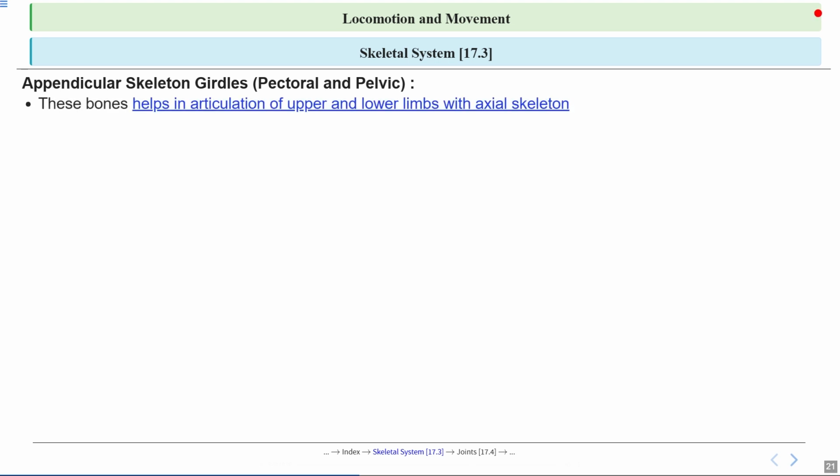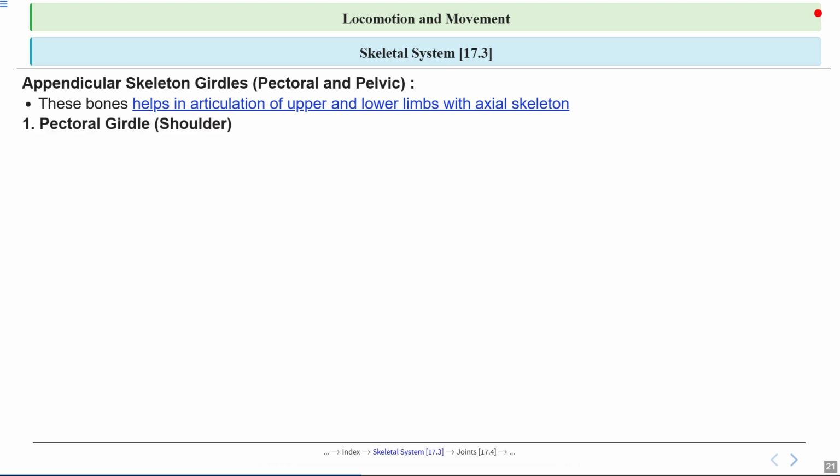Now let's focus on girdles. Mainly we have two girdles, pectoral girdle and pelvic girdle. These are the main structures that connect our limbs to the main part of our skeleton, and that is the axial skeleton. Let's look at the main function of these girdle bones. They help in the articulation or joining of the upper and lower limbs with the axial skeleton. In other words, they act like connectors or hinges, allowing our arms and legs to move freely while staying attached to our bones.